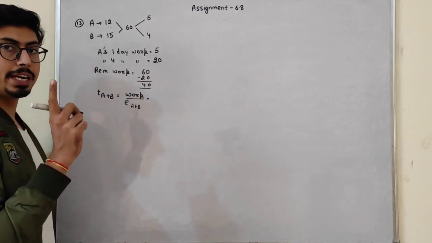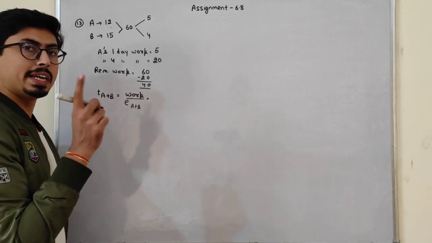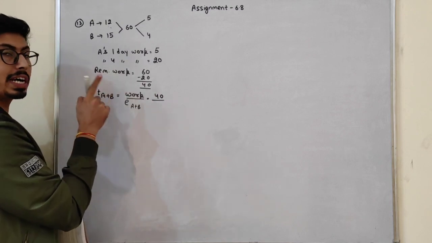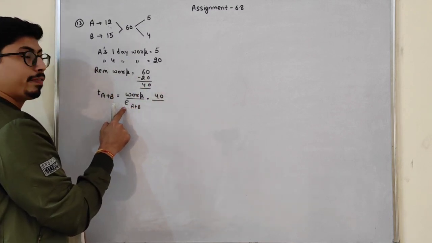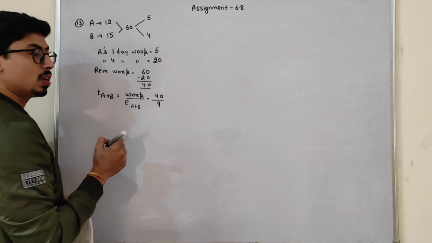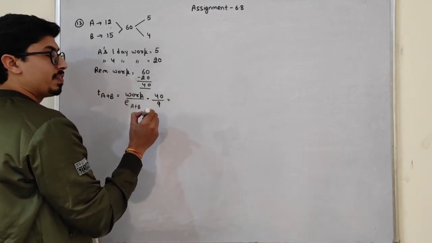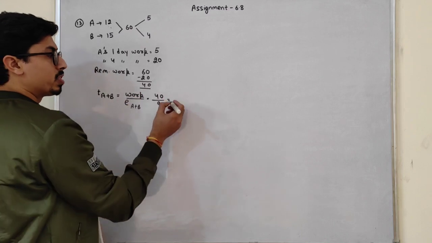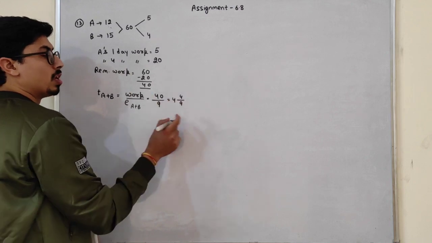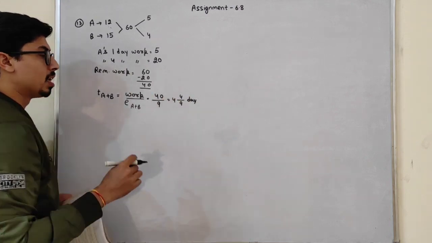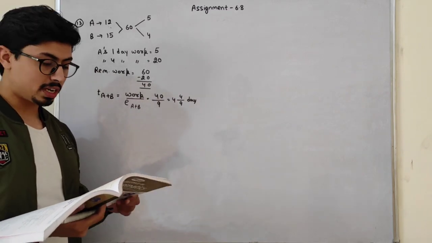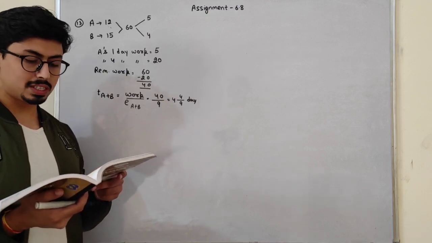Now I have to find out the time taken by A and B to complete the remaining work. The remaining work is 40. So in place of work I have to take the remaining work, that is 40. Efficiency of A and B, the sum of these two will be 9. So 9 4s are 36 plus 4, so it is 4 and 4 by 9 days. So A and B require 4 and 4 by 9 days to complete the remaining work. So this is my question number 13, students.